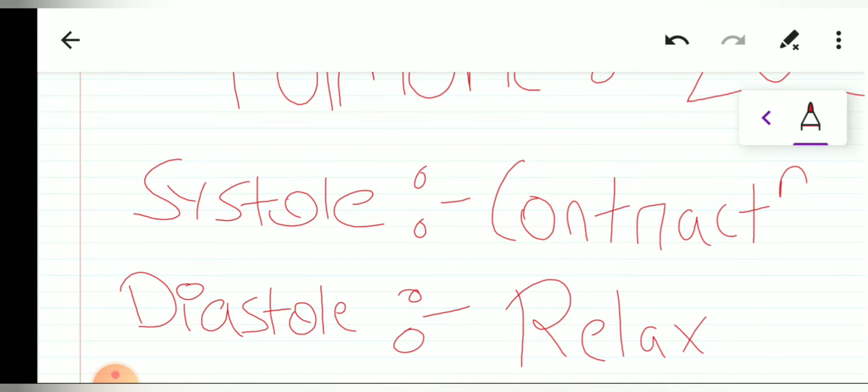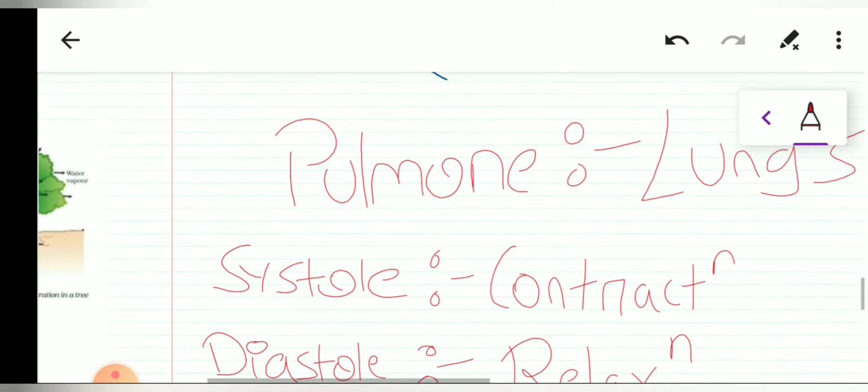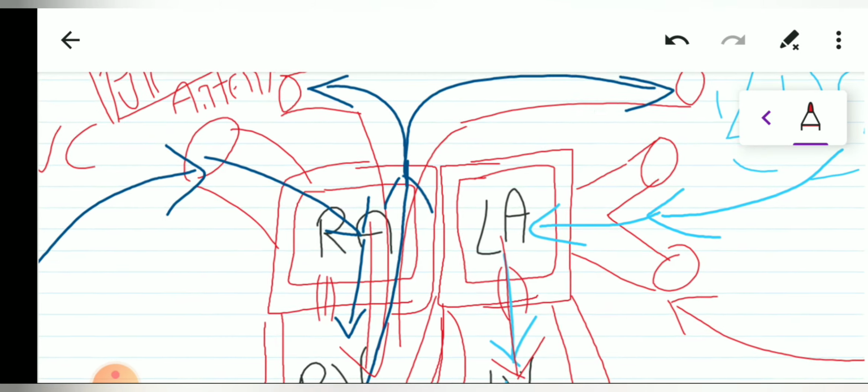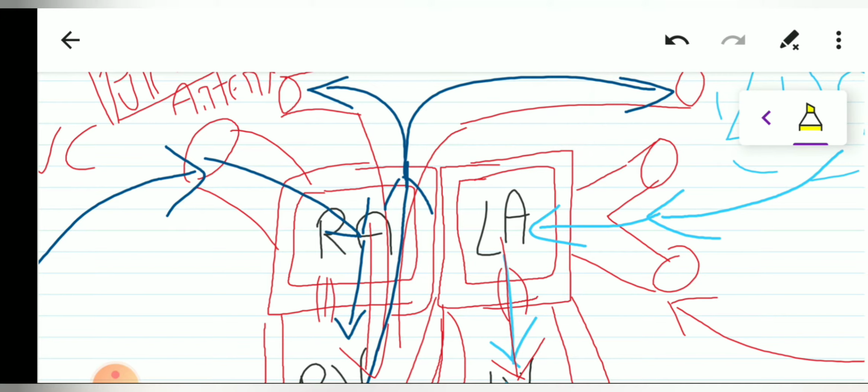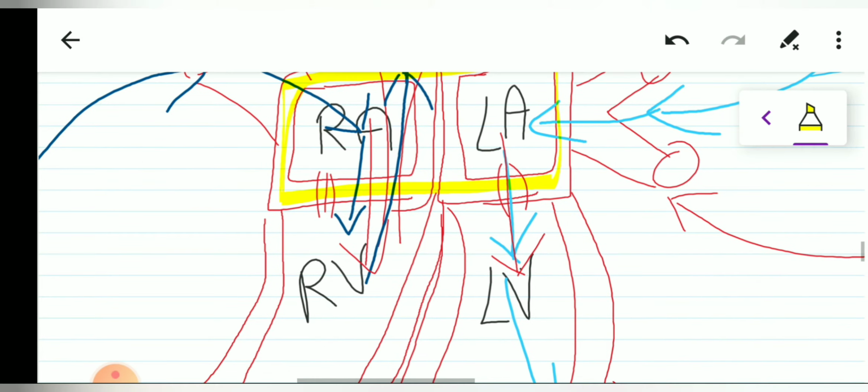Now what happens is that during the first part of the circulation, both the atria get contracted. That is, both the atria undergo systole. So we have atrial systole. During this, both the atria will contract, and the blood contained in the atria will move towards the ventricles. So blood from the right atrium will move to the right ventricle, and from the left atrium to the left ventricle.